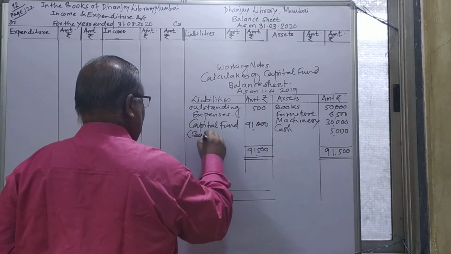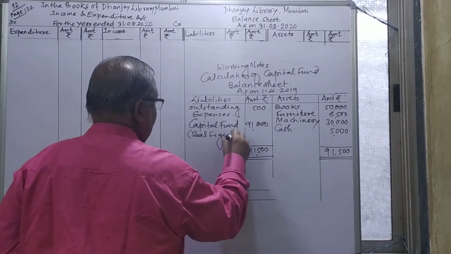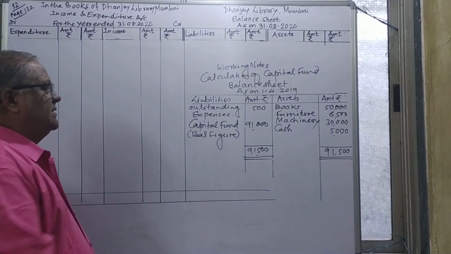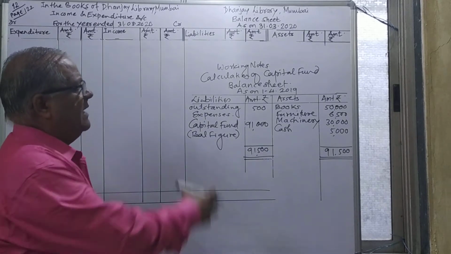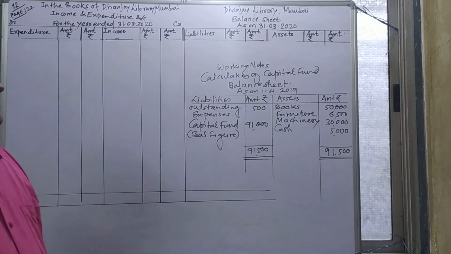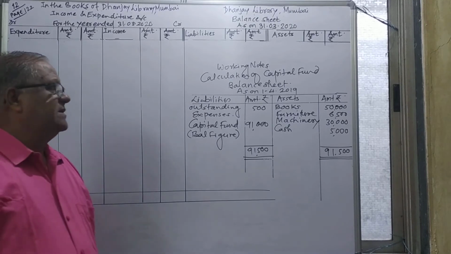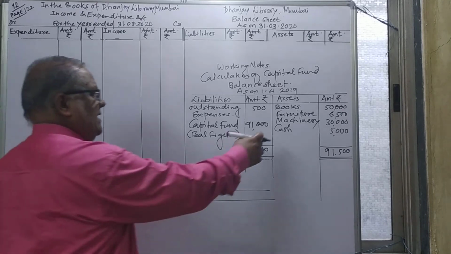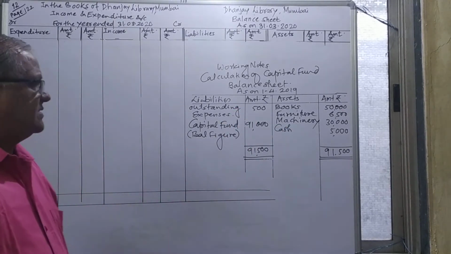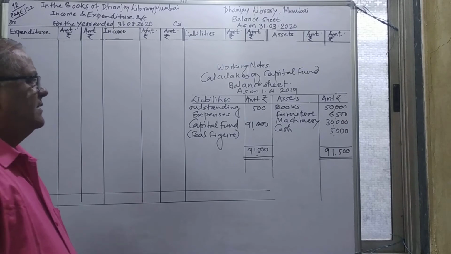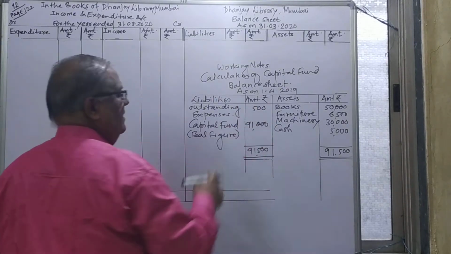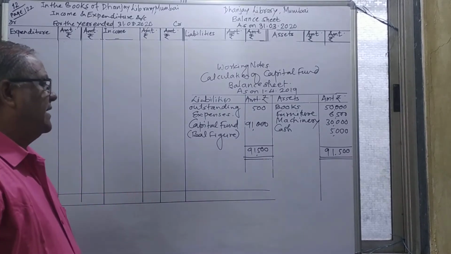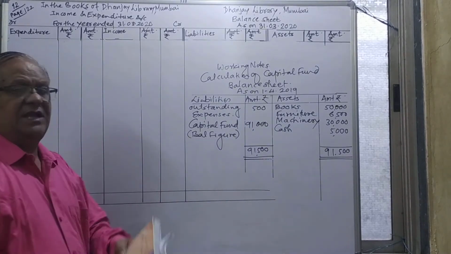This is the balancing figure, which is useful for preparing the closing balance sheet. This is the capital fund we have to ascertain by taking into consideration the last year's balance sheet, that is, assets as well as liabilities. There are books, furniture and machinery as assets, the opening cash balance, and the outstanding expense of 500 for last year 2018-19. I take all assets on the asset side and the outstanding liability on the liability side, and get the balancing figure 91,000, the capital fund.